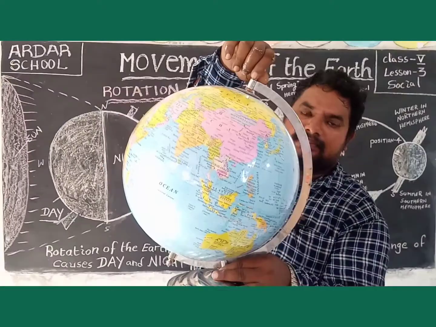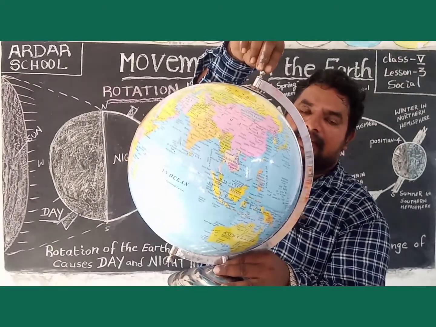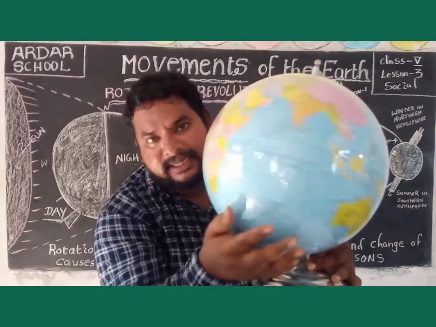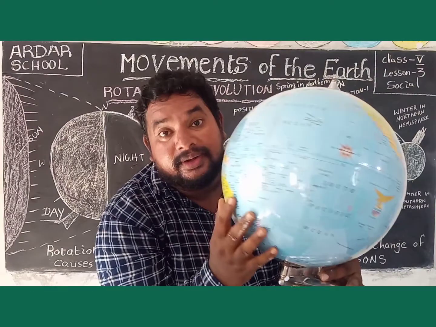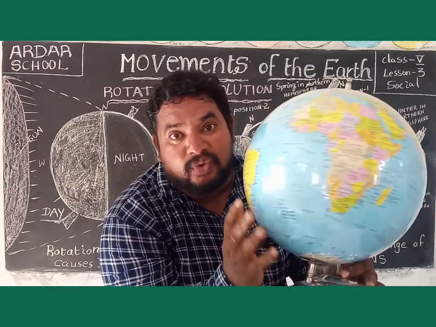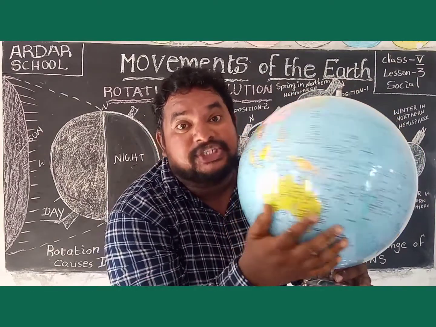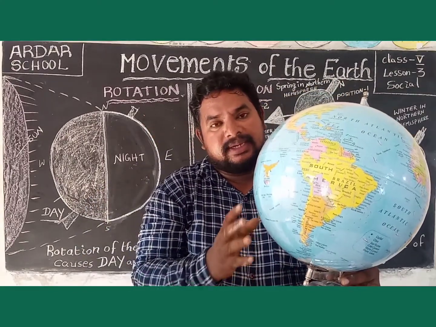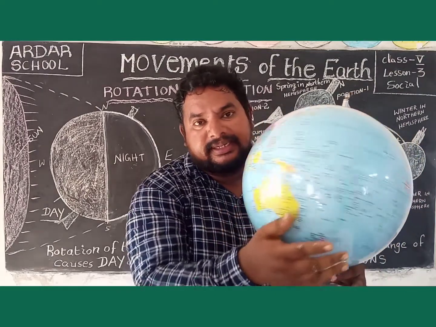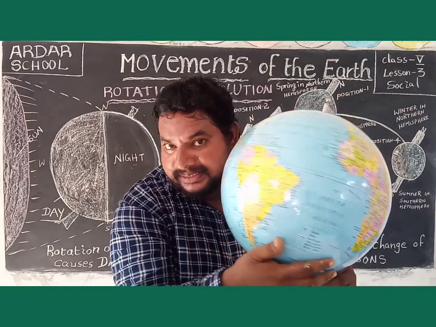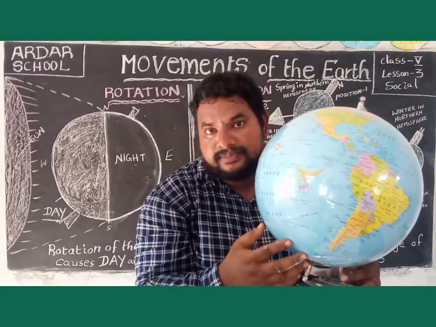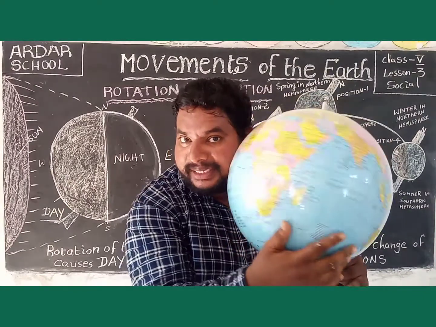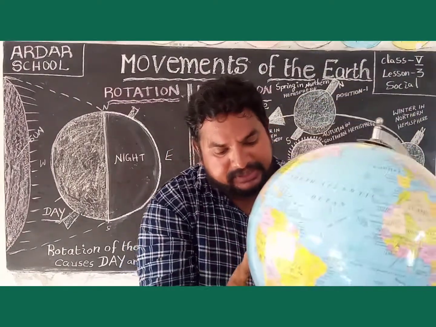The earth rotating on its own axis is called rotation. The earth's rotation takes 24 hours. The earth always rotates from west to east.